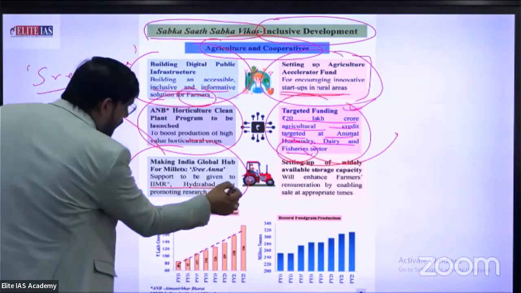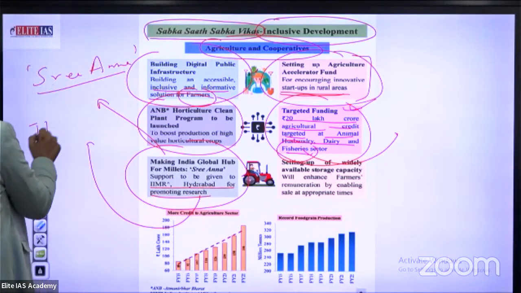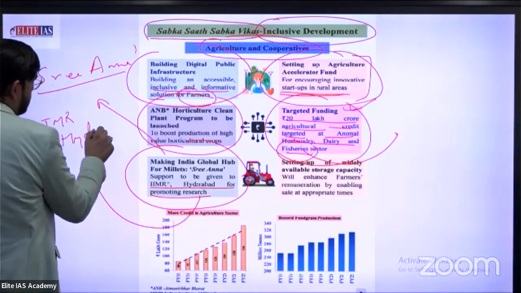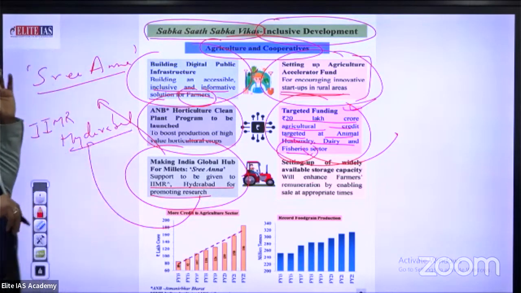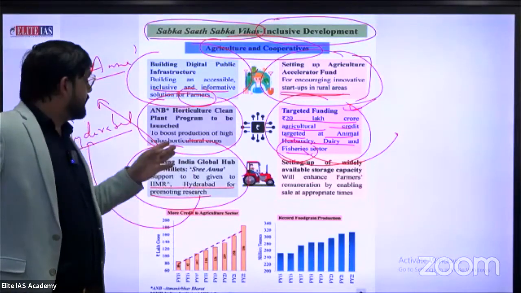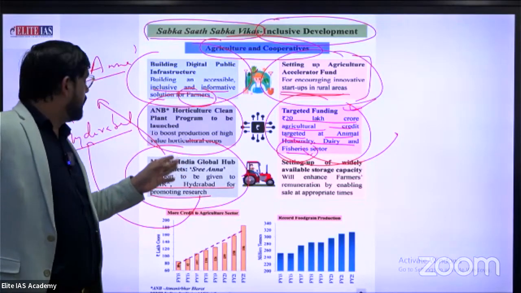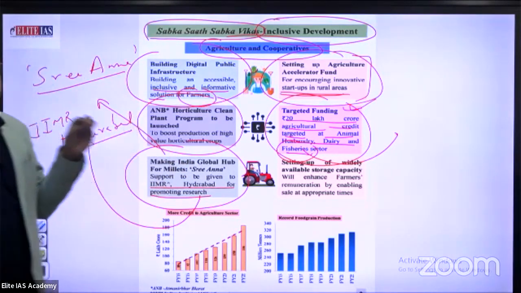IIMR Hyderabad for promoting this research. Especially support to be given to IIMR Hyderabad to promote research in the same sector, to make India a global hub for millets. In the case of millets, under the Shri Ann Yojana.